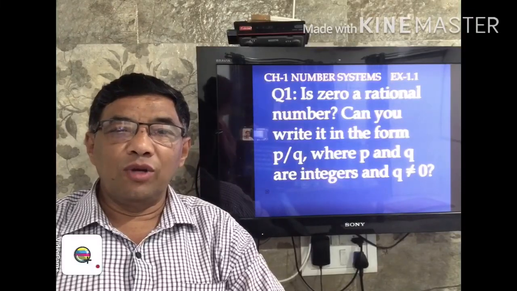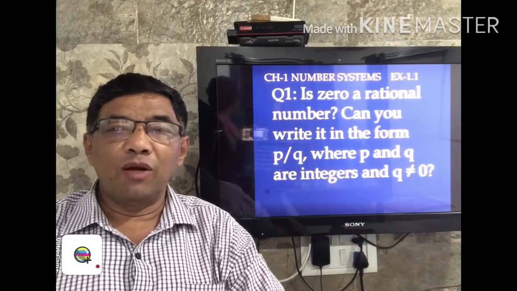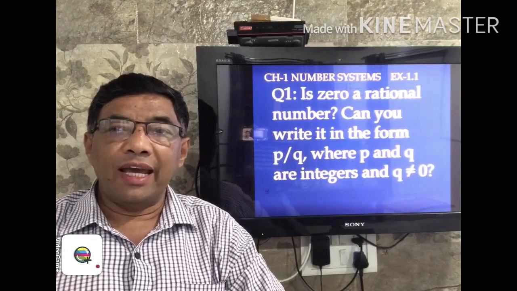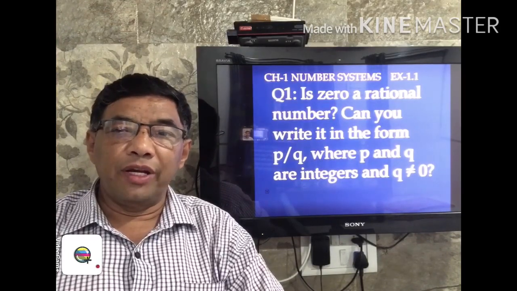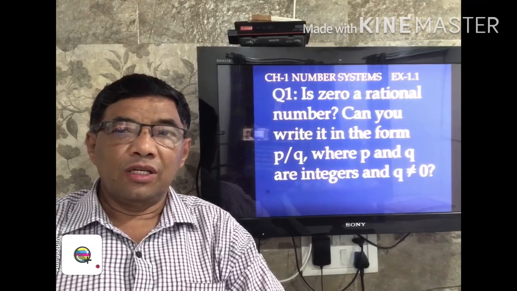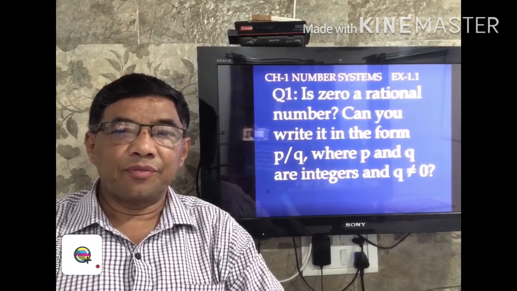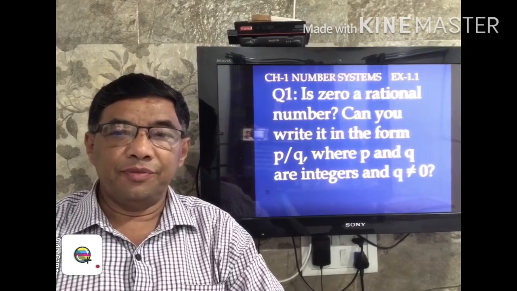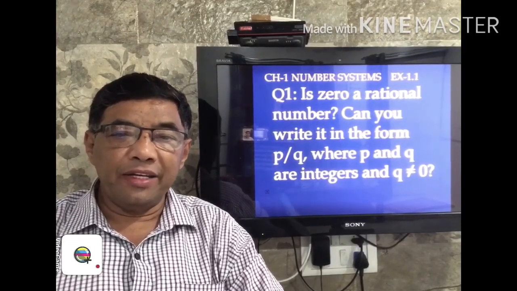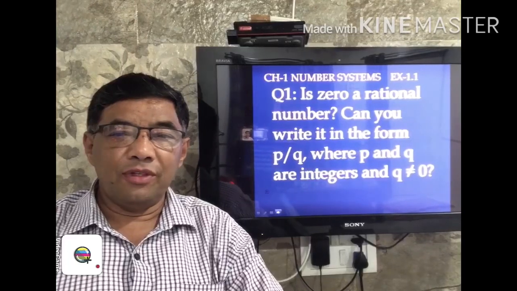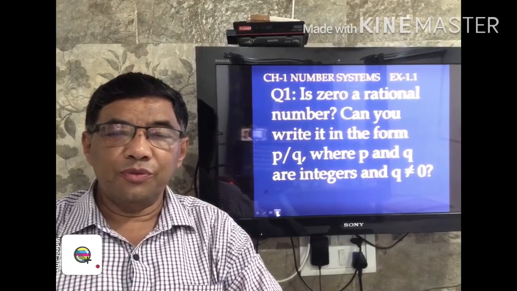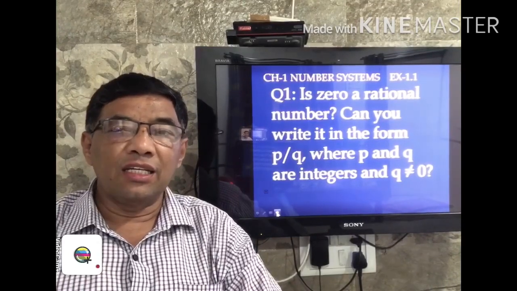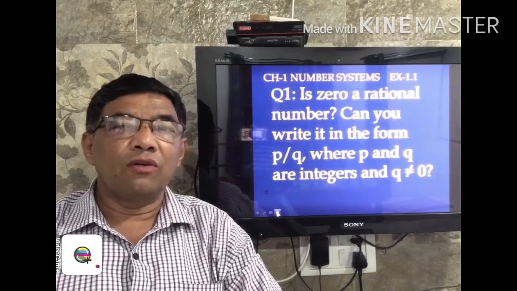We are going to learn chapter number 1, Number Systems, in that exercise 1.1. The first question: is 0 a rational number? Can you write it in the form of P upon Q, where P and Q are integers and Q not equal to 0?